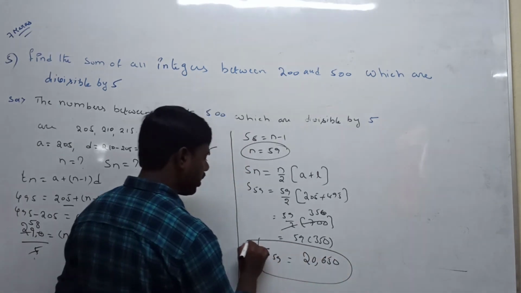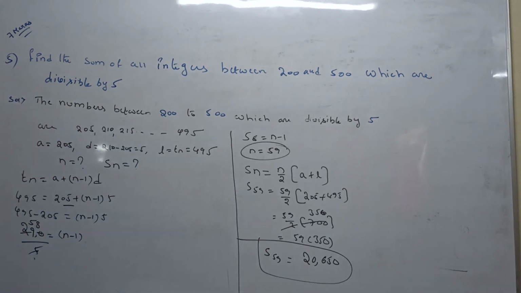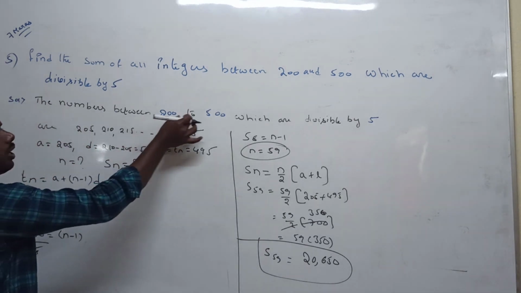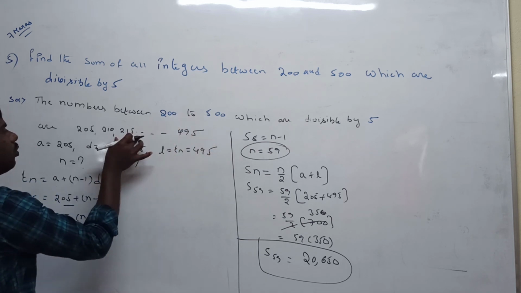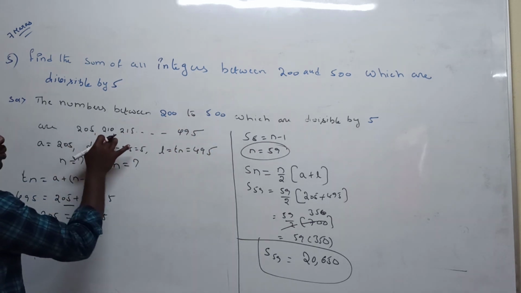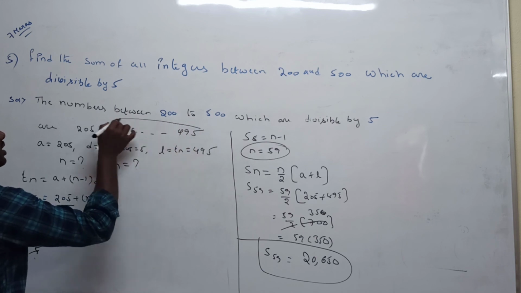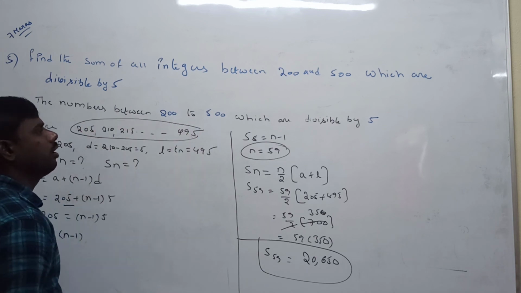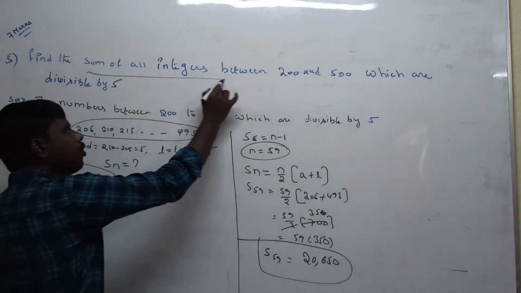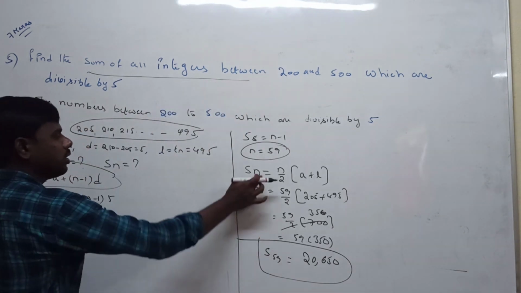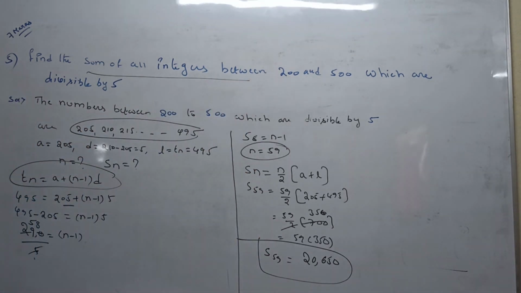This is the final answer. What is given: in between 200 to 500, what elements are divisible by 5? Only 205, 210, so on to 495. Only these elements are divisible by 5. It means we need to find the number of terms. That's why we have to apply the nth term of the arithmetic progression formula. For that they are asking to find the sum of integers. That's why we are applying the sum of nth term formula.